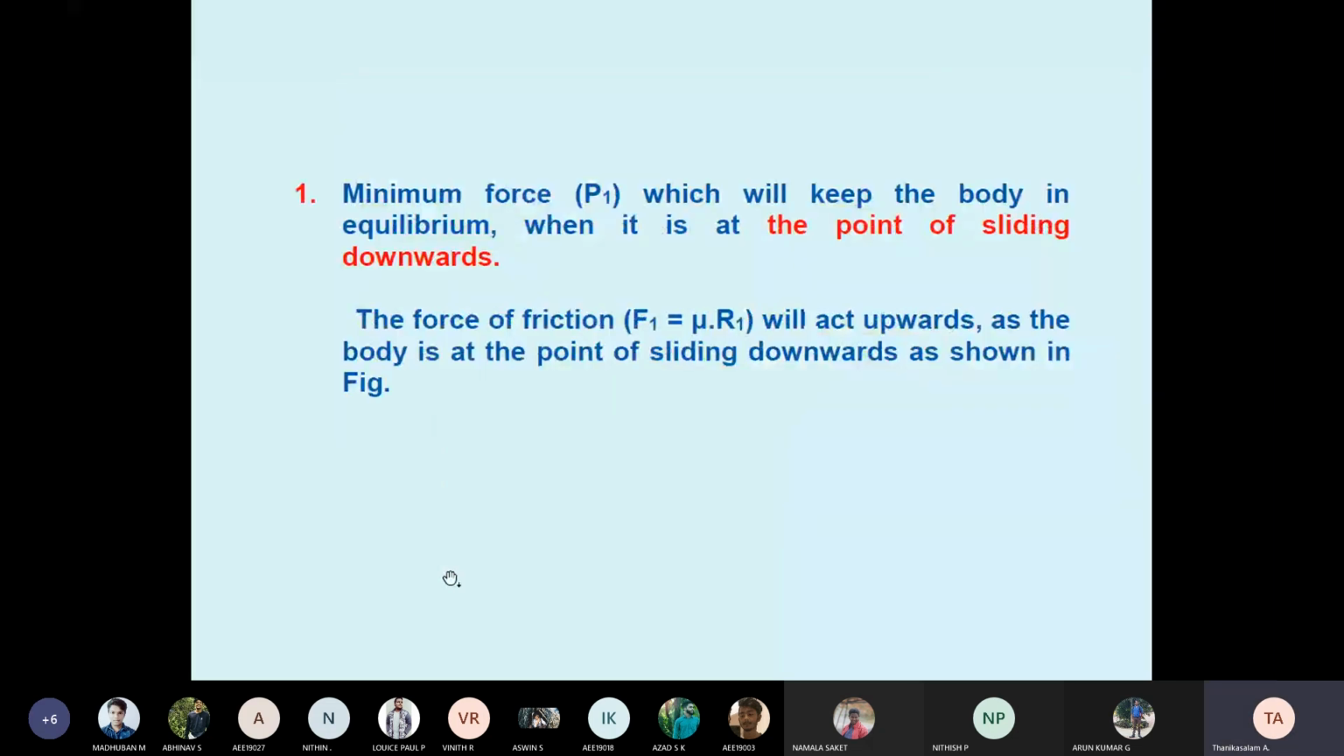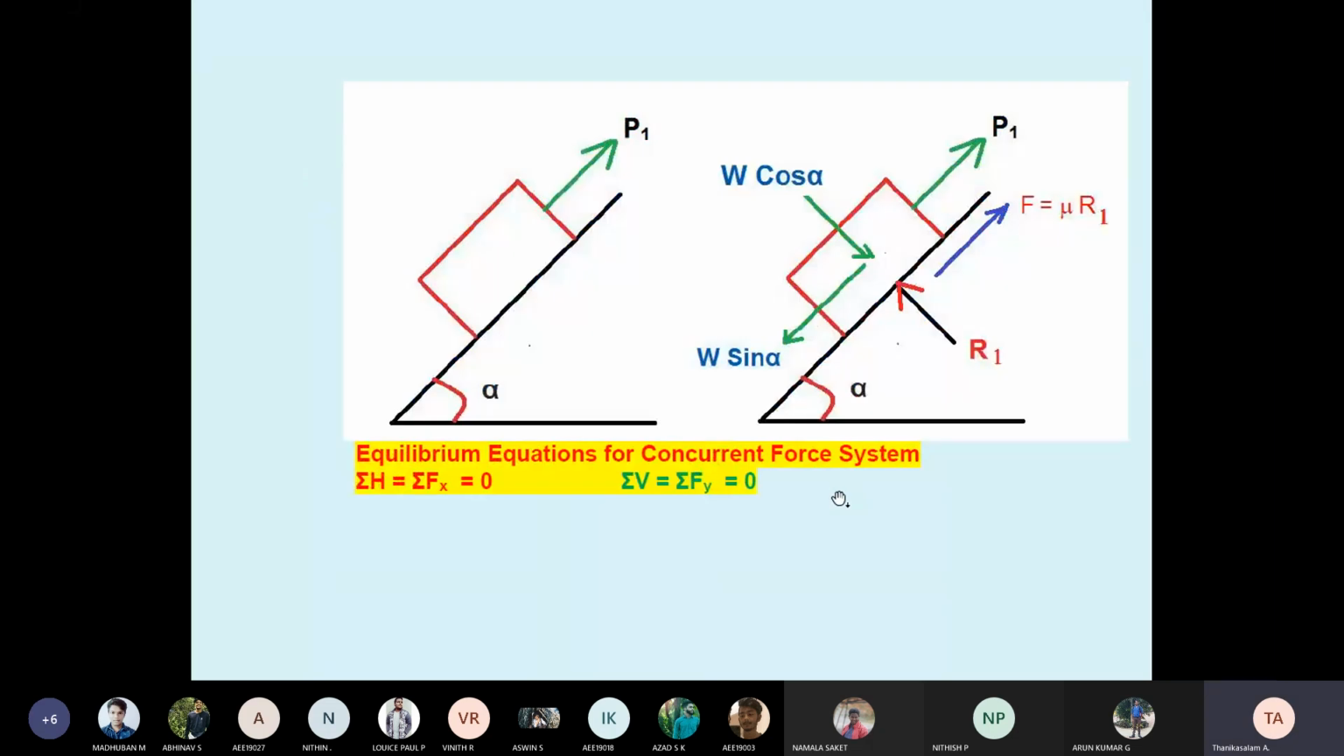Minimum force P1, which will keep the body in equilibrium when it is at the point of sliding downwards. Students, I highlighted the point of sliding downwards. The block is sliding downwards. That means what? The block is moving downward, so the friction is upward. See here, the friction is upward. This is the condition given.